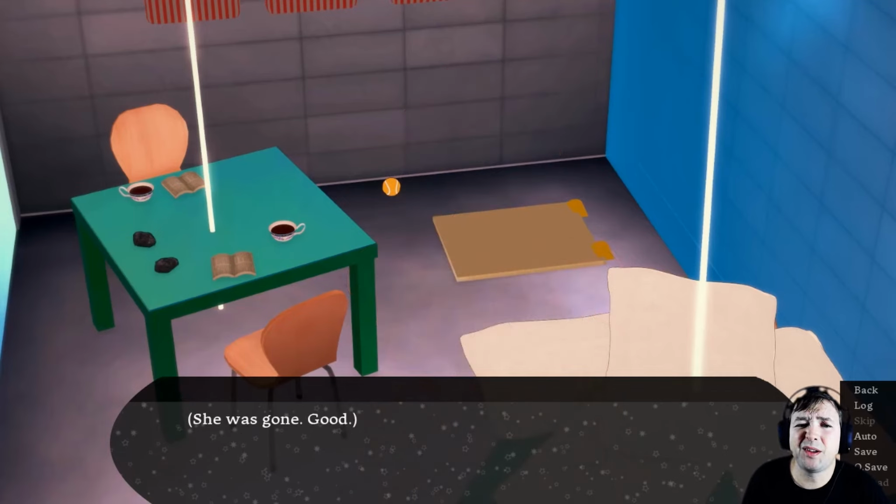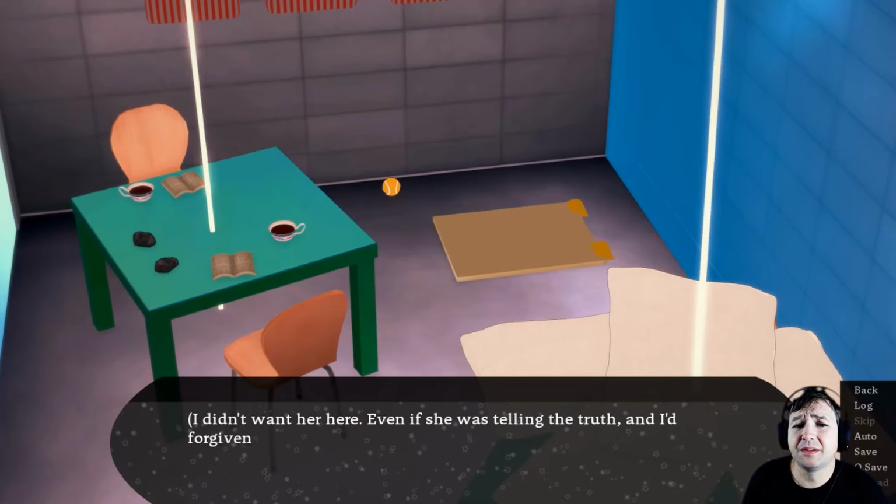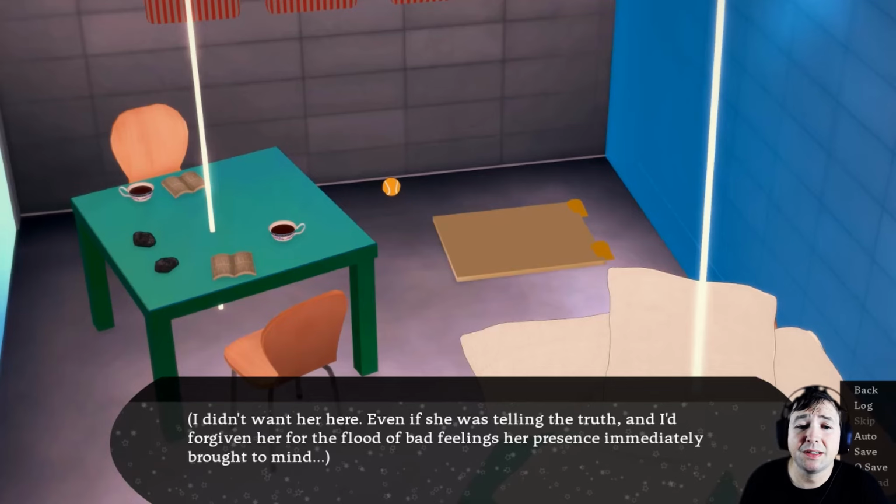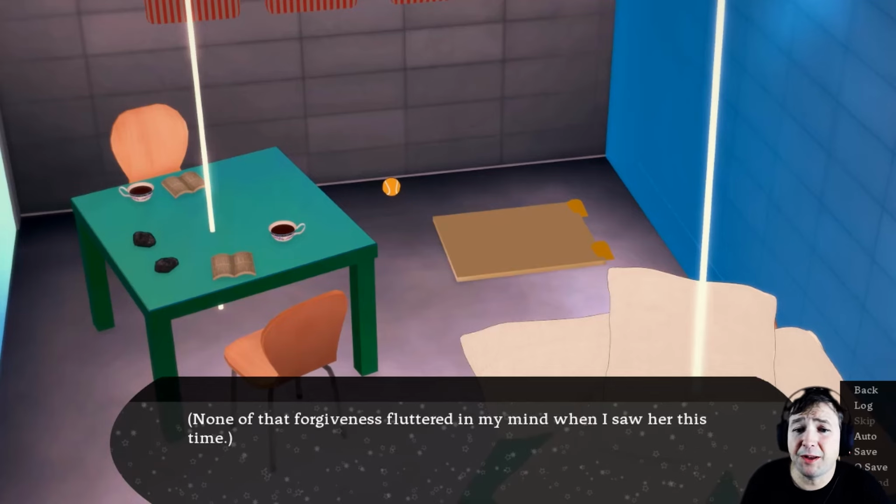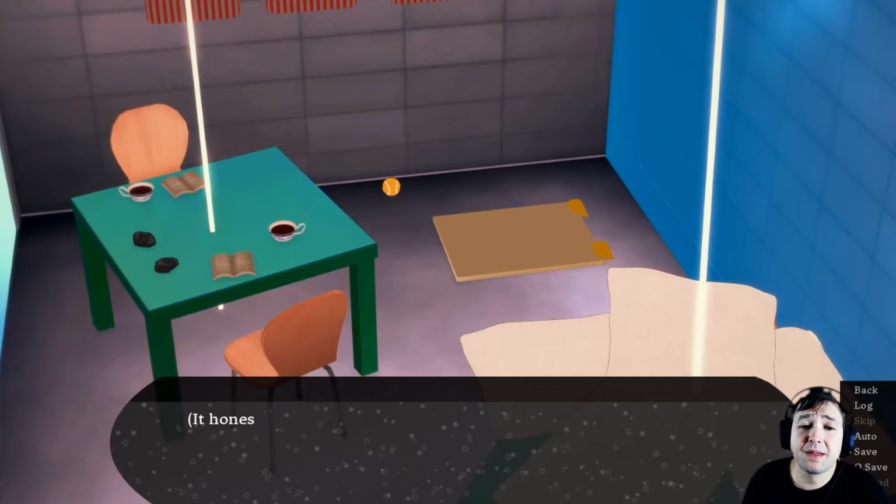She was gone. Good. I didn't want her here, even if she was telling the truth. And I'd forgiven her for the flood of bad feelings her presence immediately brought to mind. None of that forgiveness fluttered in my mind when I saw her this time. It honestly took everything I had not to panic.